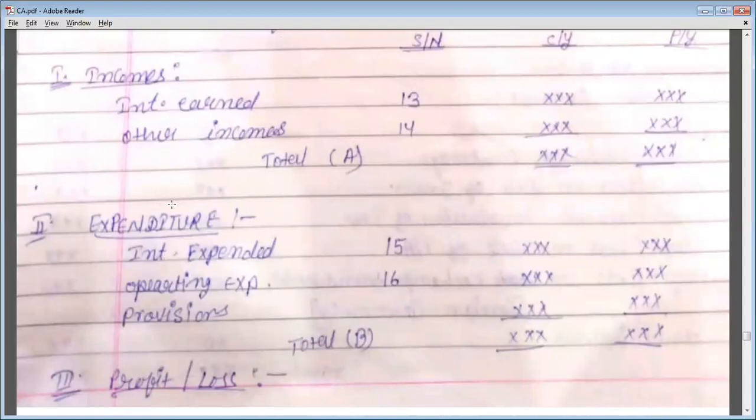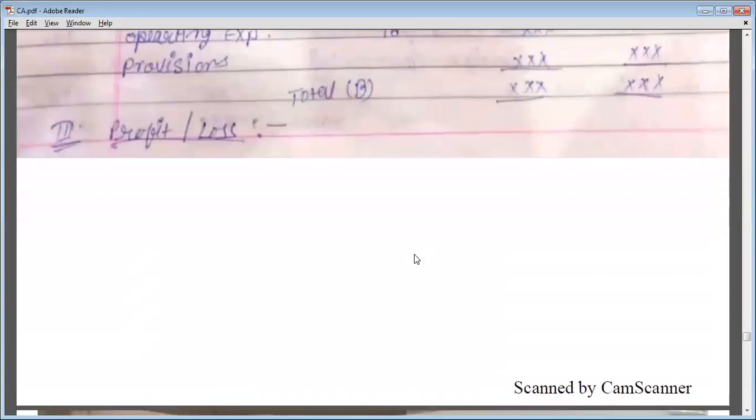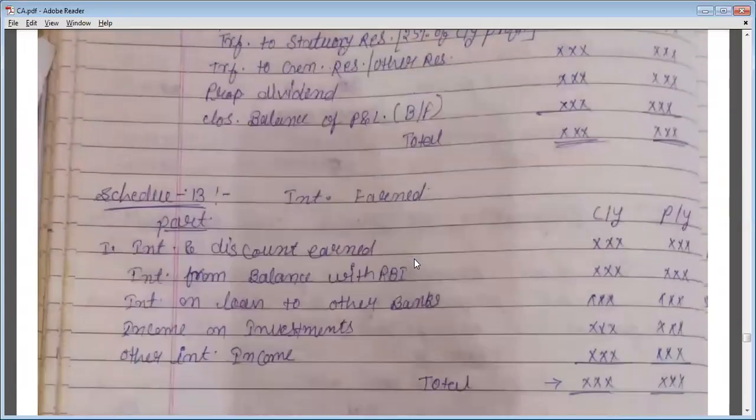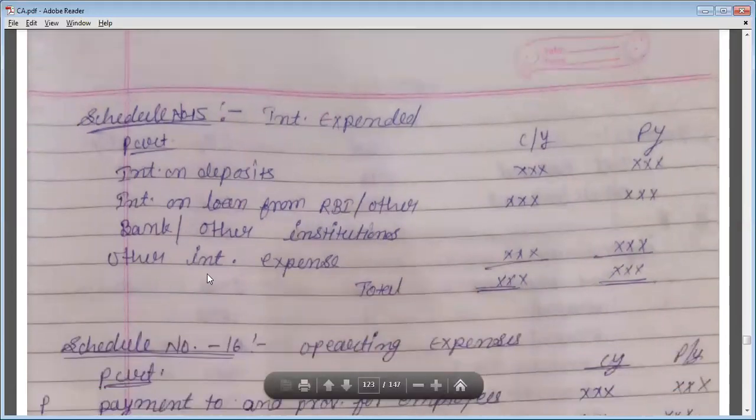Now we will start work on expenditure. We will start to record the expenditure. In expenditure, we will write interest expended, operating expenses, and provisions. For interest expended we will prepare schedule number 15, and for operating expenses we will prepare schedule number 16. Let's see schedules 15 and 16. In schedule 15, interest expended, we will include interest on deposits, interest on loans from RBI, other banks and other institutions, and other interest expenses. The total amount will be written in the P&L format.